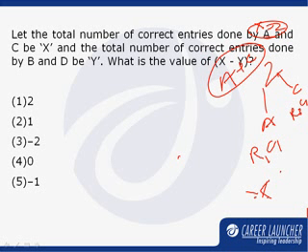And similarly, we also find out that for B and D, the value given in R2 C1 is correct and the value given in R4 C2 is correct. So Y also comes out to be 2 only, and the difference between X and Y will of course be 0. So option number 4 is our correct answer.